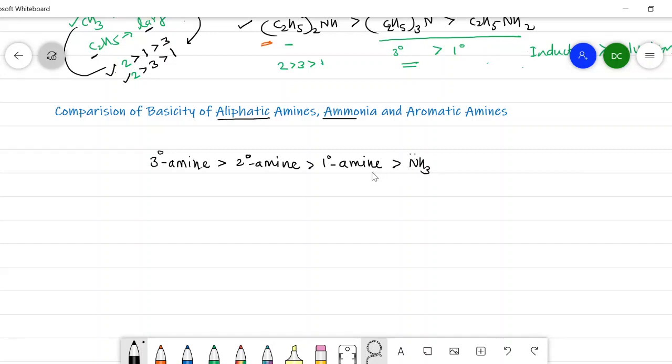This order is according to the inductive effect, and here the tertiary amine has more inductive effect, whereas ammonia doesn't have any inductive effect.